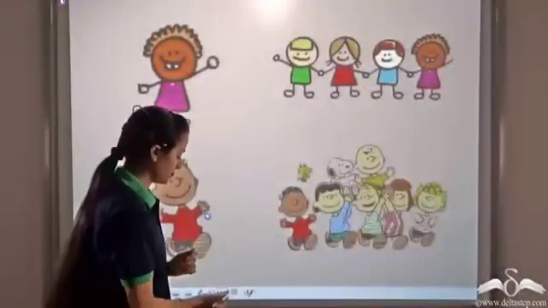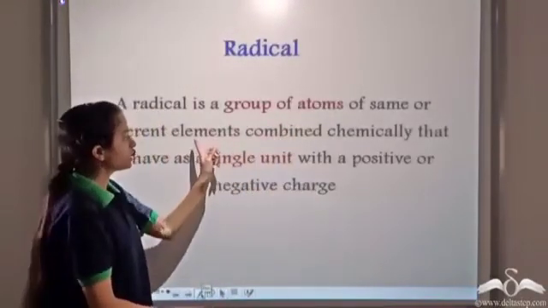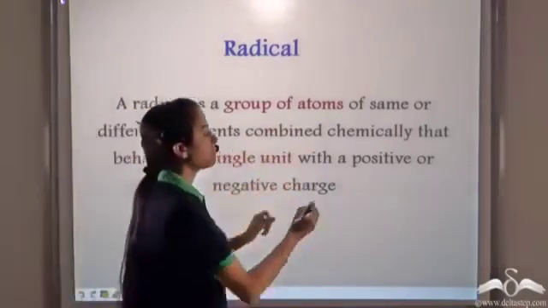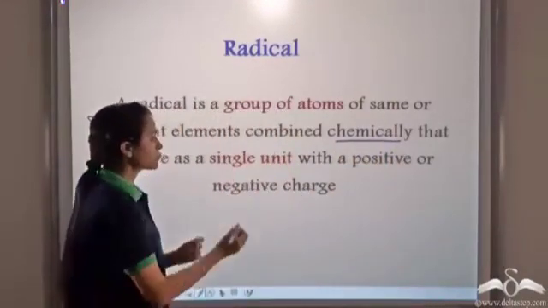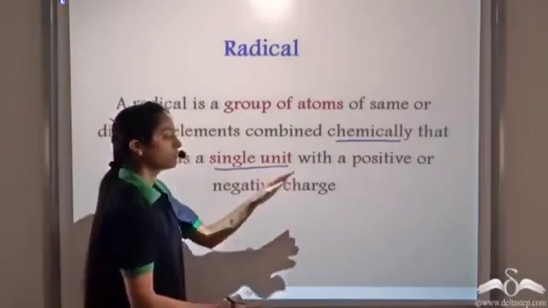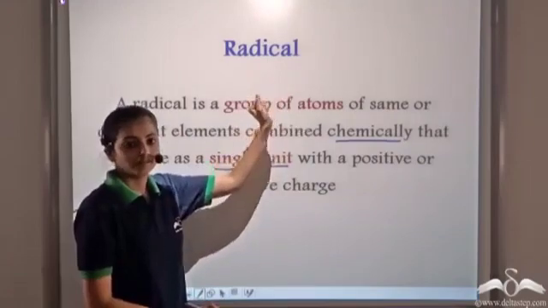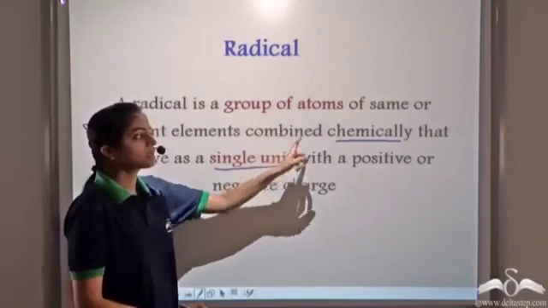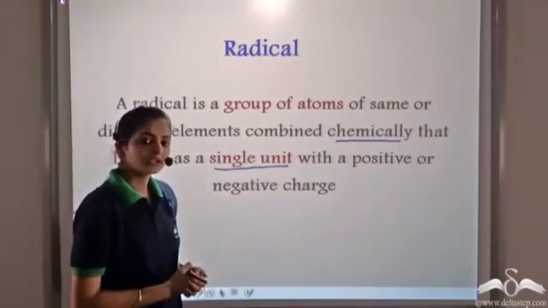Similarly, in chemistry, some atoms act in a group. They form a group. That group can have same or different atoms, that is, atoms of same or different elements, and they are combined chemically. And now that group of atoms acts as a single unit with a positive or negative charge. Such a group of atoms is known as a radical. So a radical is a group of atoms of same or different elements combined chemically that act as a single unit with a positive or negative charge.